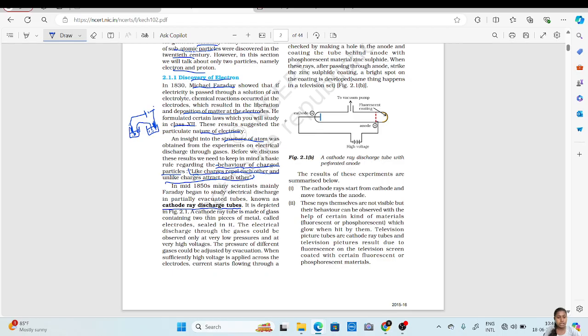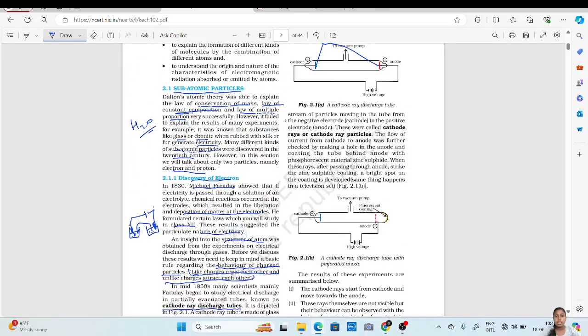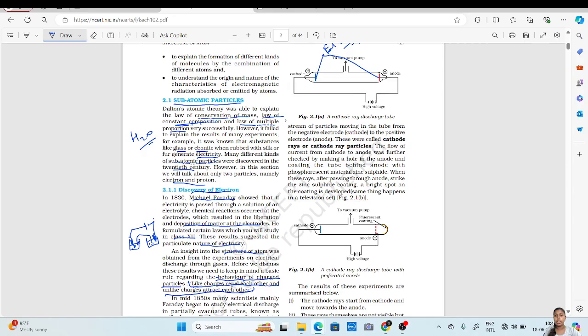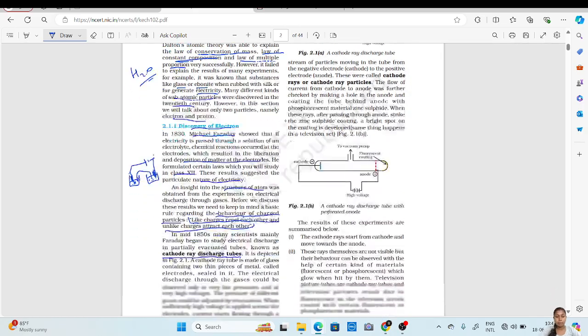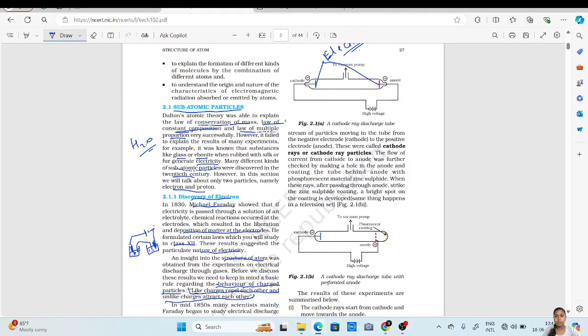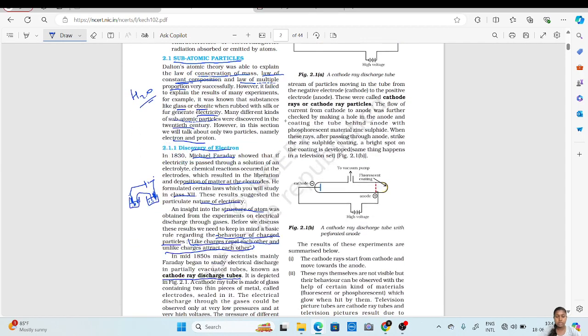When sufficiently high voltage is applied across the electrodes, current starts flowing through a stream of particles moving in the tube from the negative electrode to the positive electrode. These electrodes are placed inside this vacuum tube. One is the cathode, the other is the anode.